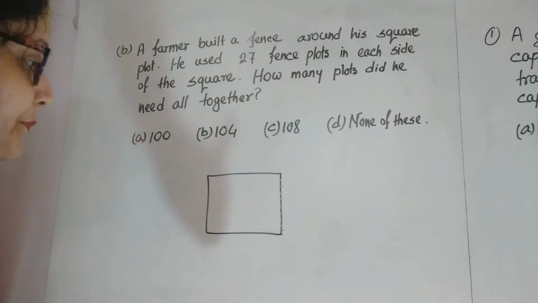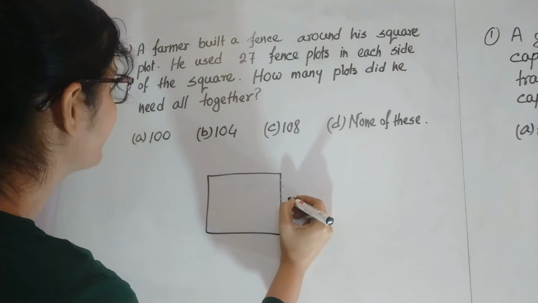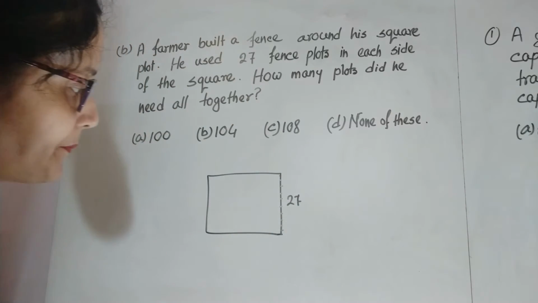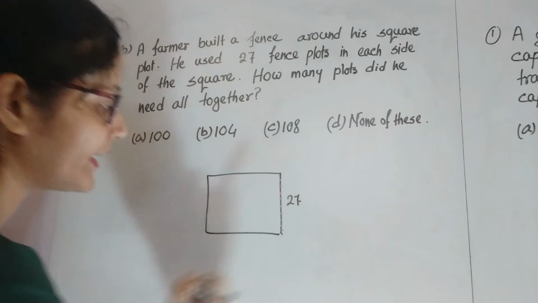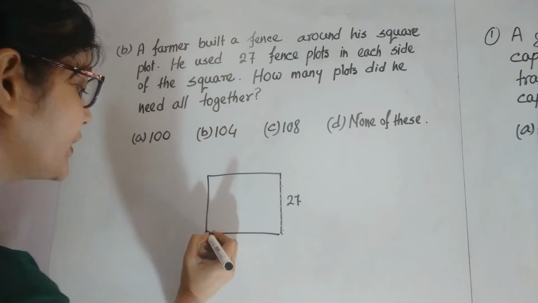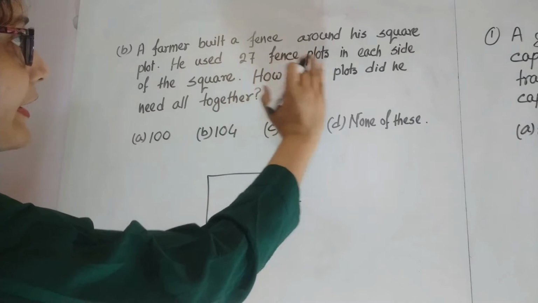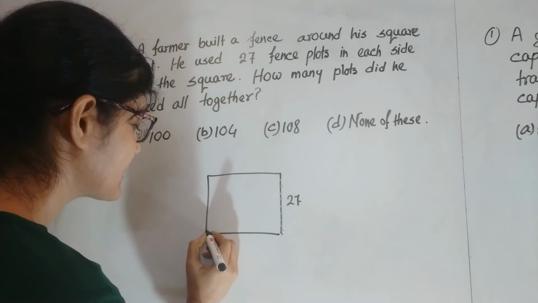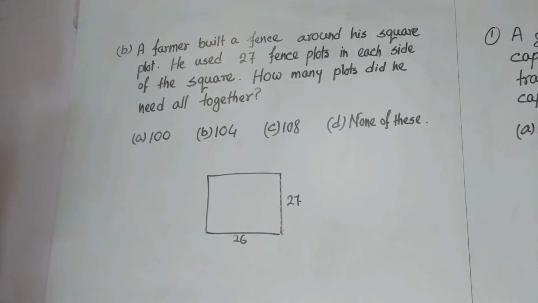Here, see. From here to here, 27 fence plots. 27 on this side. If we consider this side now, one is already here, so if we want 27 fence plots from here to here, we need only 26.